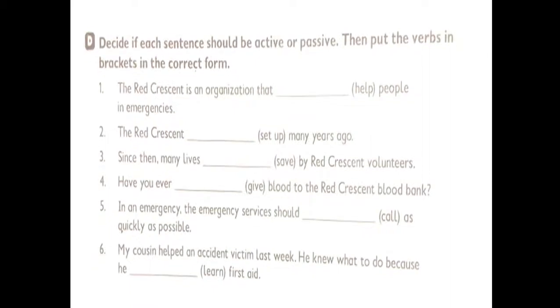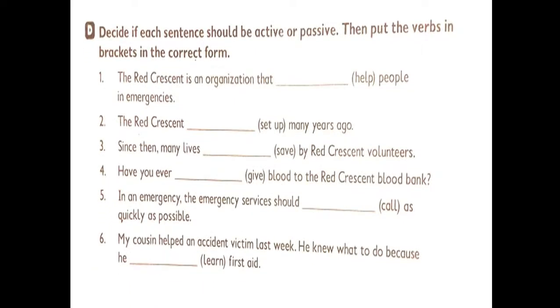Then you have exercise D on the same page 46 in your workbook. Decide if each sentence should be active or passive. Then put the verbs in parentheses in the correct form. Number one, the Red Crescent is an organization that helps people in emergencies. Number two, the Red Crescent was set up many years ago.